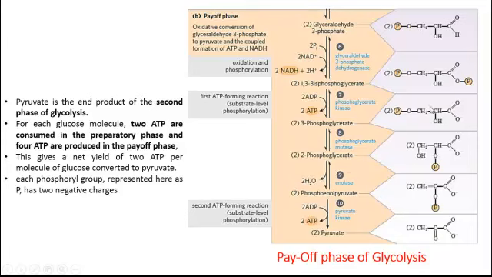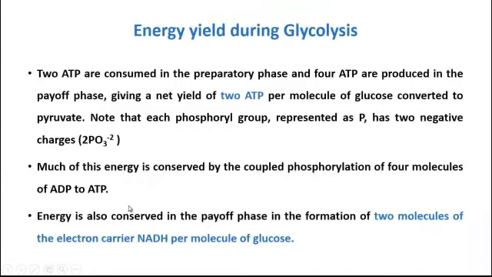And each of the phosphoryl groups, which is represented here by a capital P, has got 2 negative charges on it. Another form in which energy is conserved in the payoff phase is the formation of 2 molecules of the electron carrier, that is NADH.